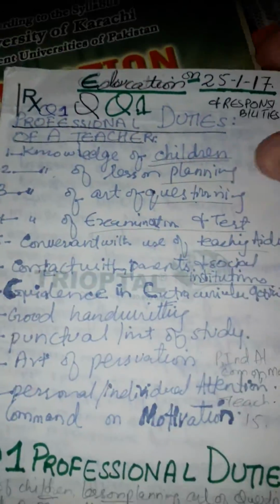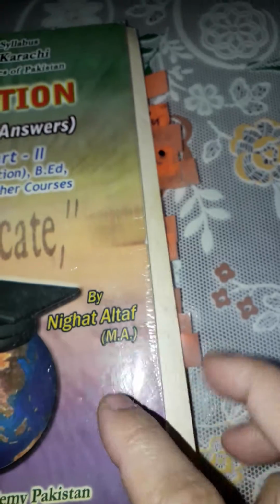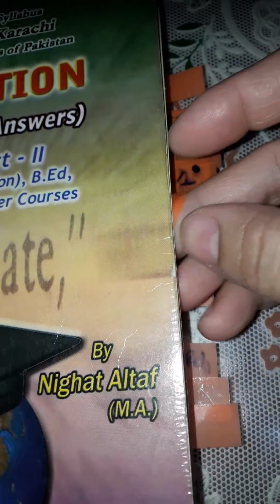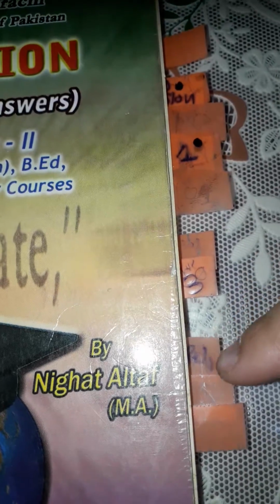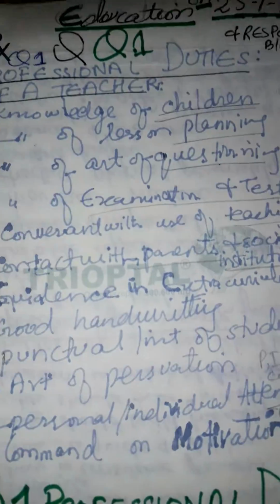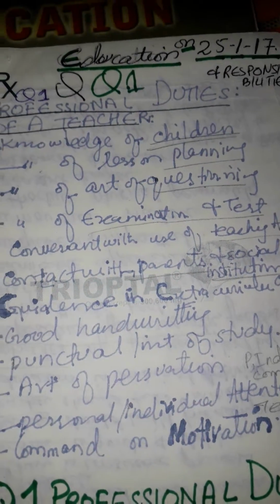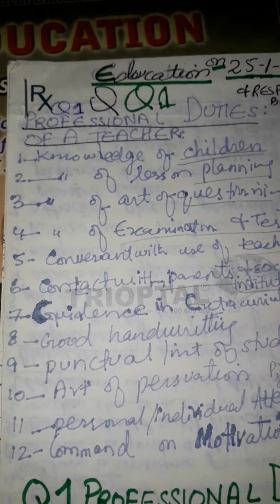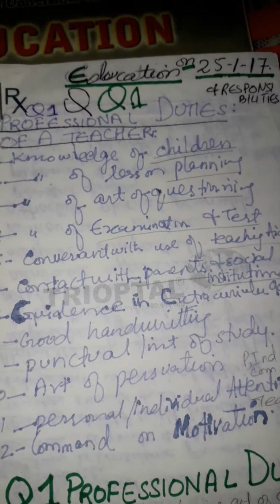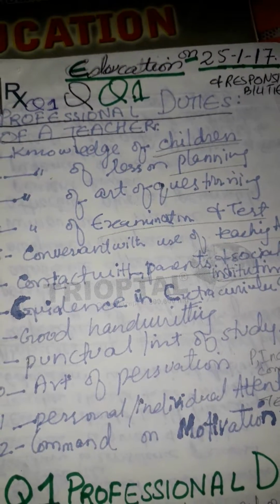Now let me tell you a few tips. You will get a BA Part 1 book and make tags like this for important questions, question number 1, 2 and 3, and so on. Now let me show you the important questions for 2019 BA Part 1 education. The first question is the professional duties of a teacher.